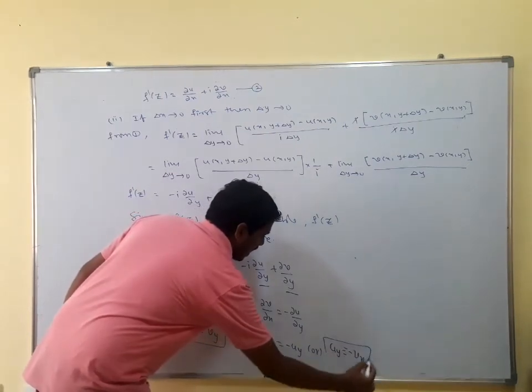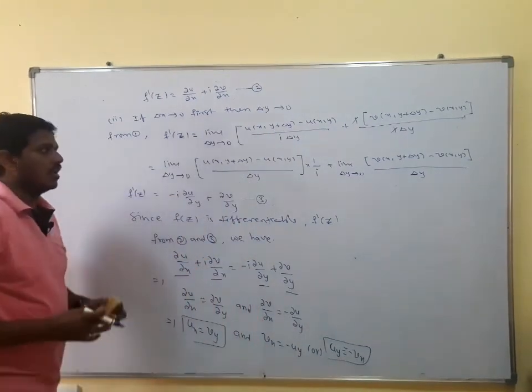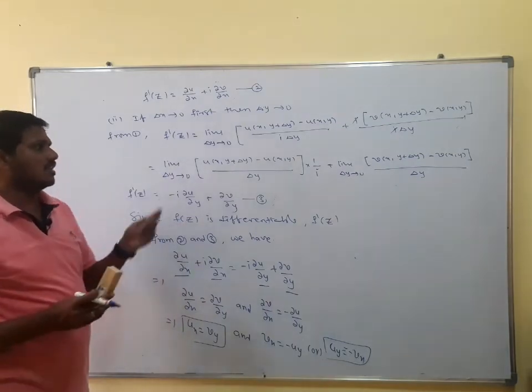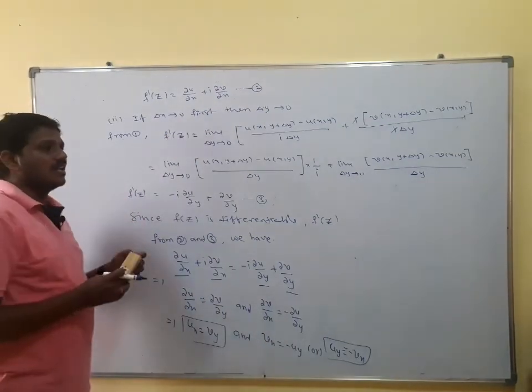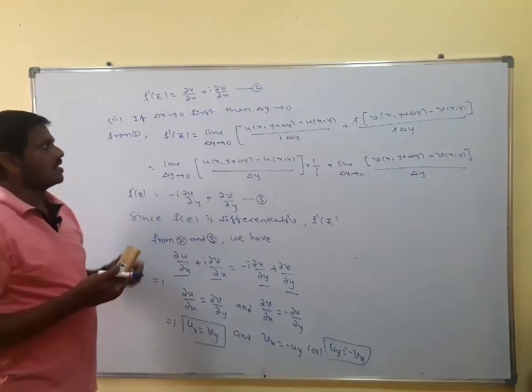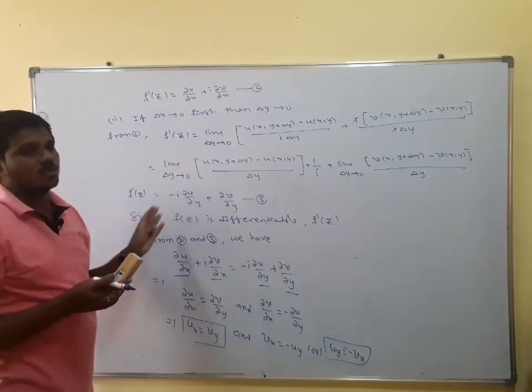These are the Cauchy-Riemann equations for the function f of z, and this is nothing but a necessary condition for the function f of z to be analytic.